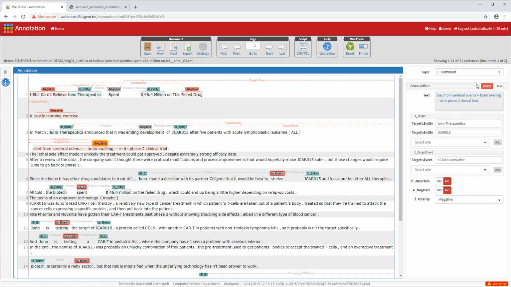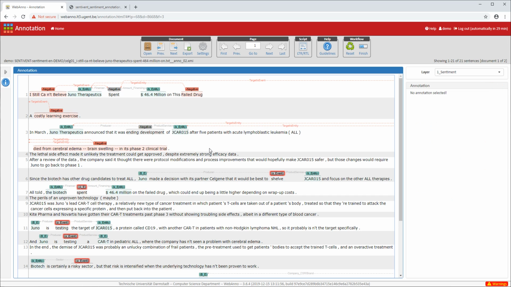So we select polarity, so we're done here, clear the annotation. And we will do one sentence more and then we will move on to the next document. The lethal side effect made it unlikely the treatment could get approved despite extremely strong efficacy data. So there's no pre-existing event annotations here, so we can go straight to annotating new sentiment expressions.